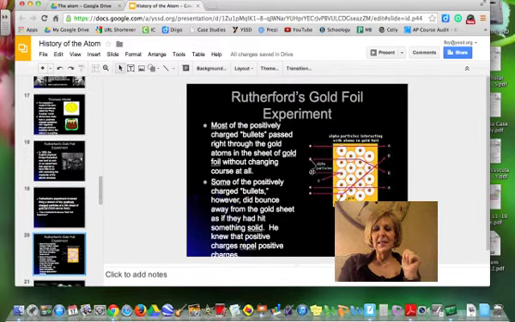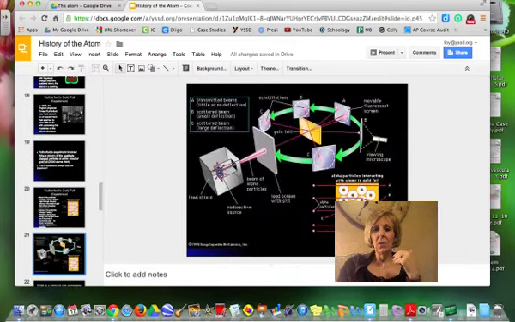And so the idea is he had this little particle gun. His graduate students actually were shooting these little particles called alpha particles at this gold leaf. He believed that they would just go straight through, but some of them, interestingly, ended up bouncing back. So here's a diagram of what this experiment was.